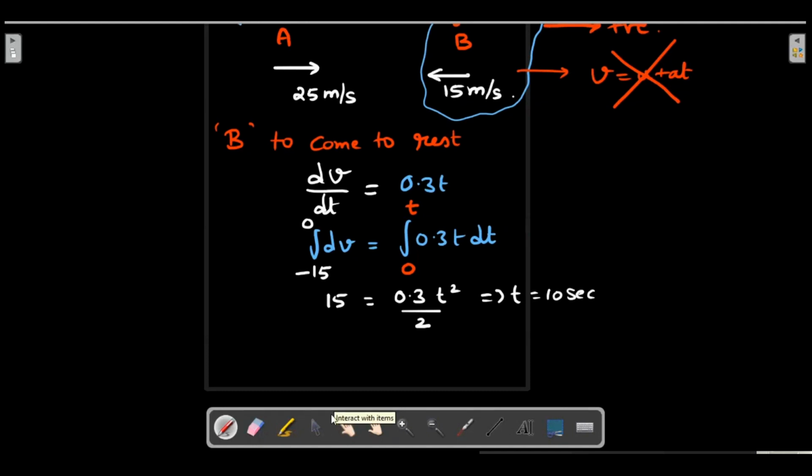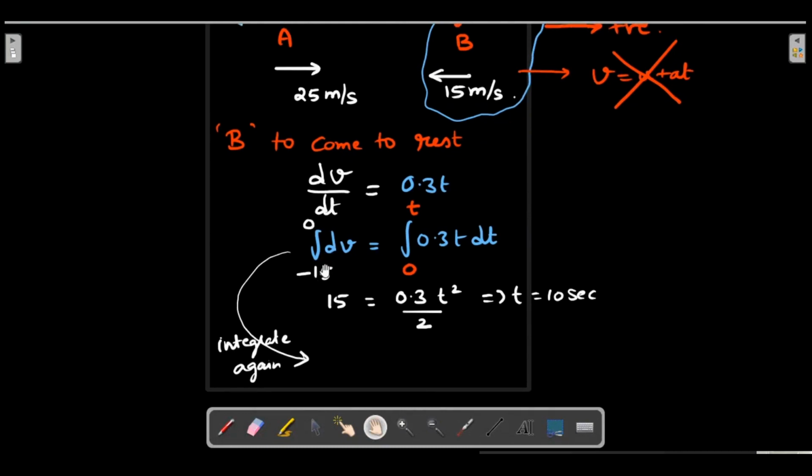And in 10 seconds, if I calculate the distance traveled, I have to integrate again. Instead of substituting limits, integrate again on both sides. I would have ended up having this as minus some V in some direction. So let me integrate normally. First I would get V is equal to 0.3 t minus 15.